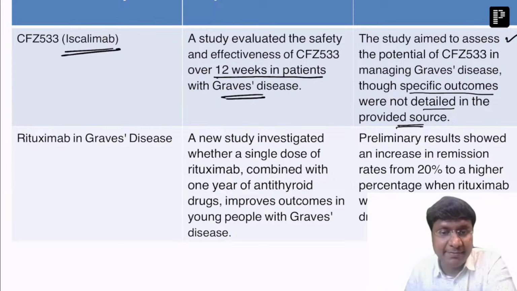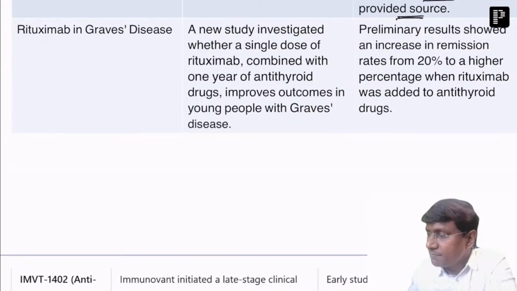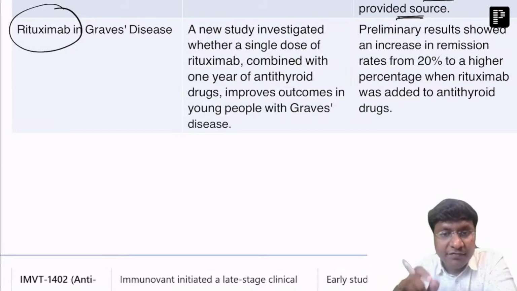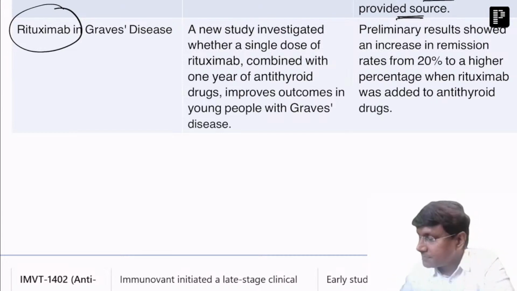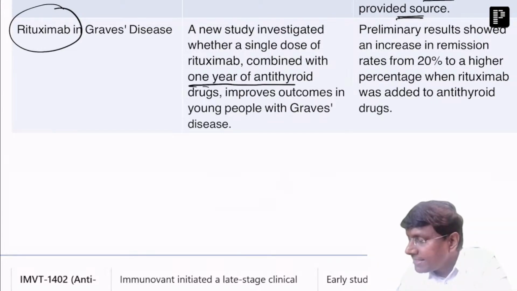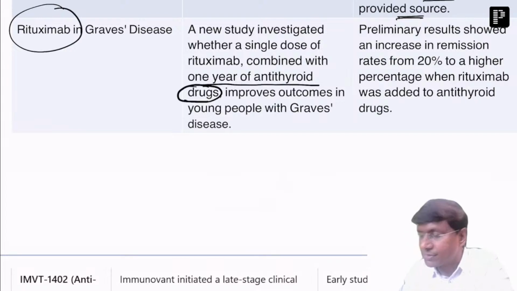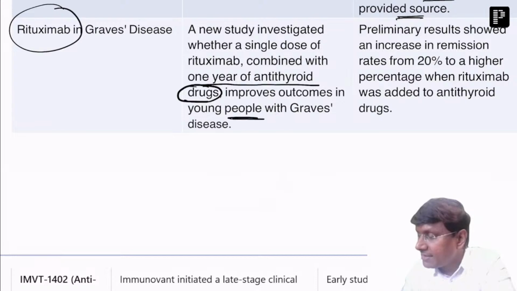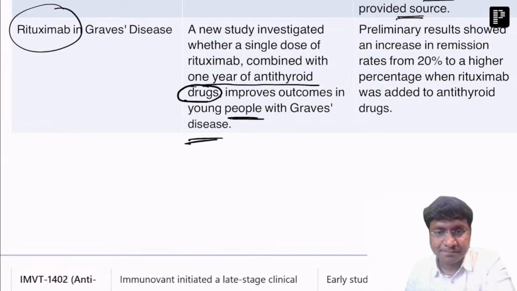The next important one is rituximab, right? There is one new study which has investigated a single dose of rituximab combined with 1 year of anti-thyroid drugs, and it improves the outcome in young people with Graves' disease.